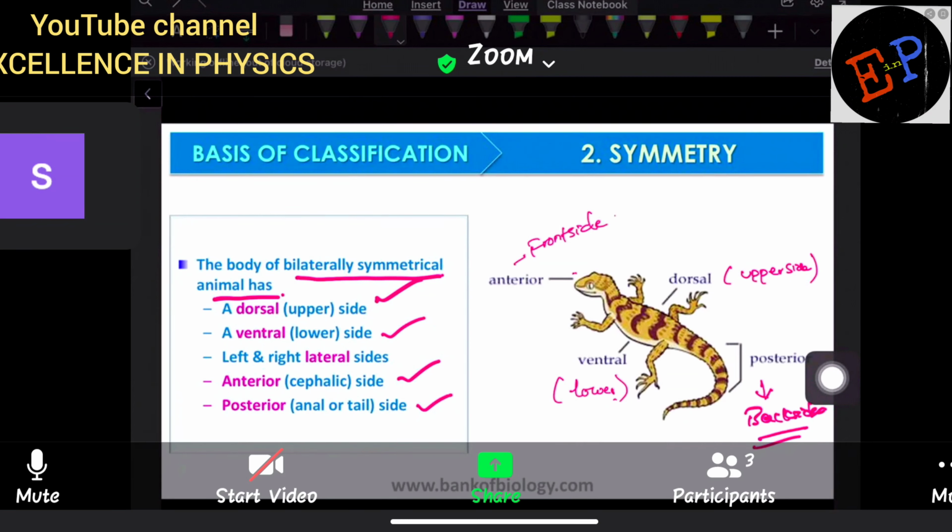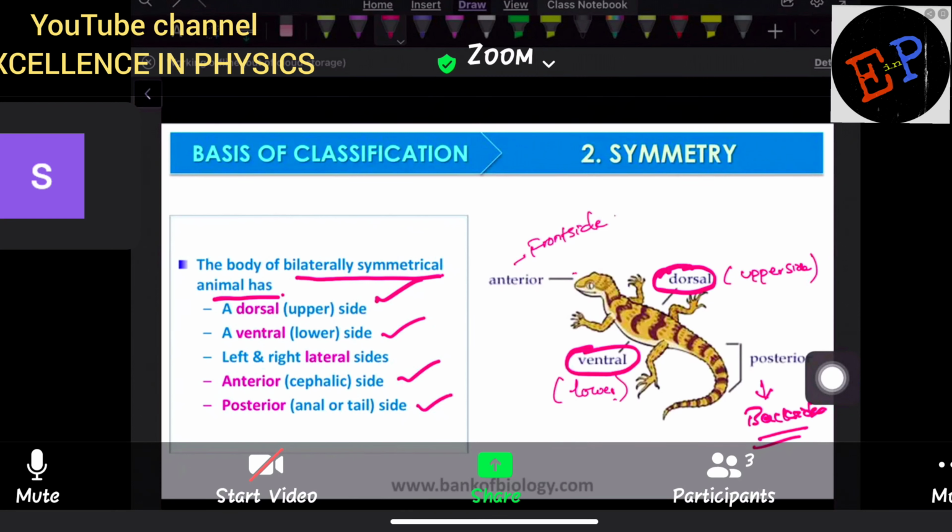And what is meant by ventral side? So for us human beings, the stomach region is present. That region you can call the ventral side. Okay. But if you see in the case of this lizard, this topmost part you can call the dorsal side. And the part which is present on the lower side, that is on the stomach side, you can call the ventral side.